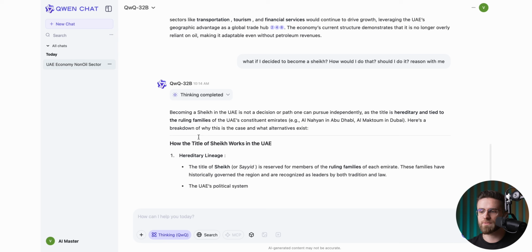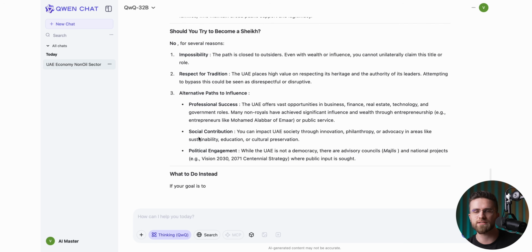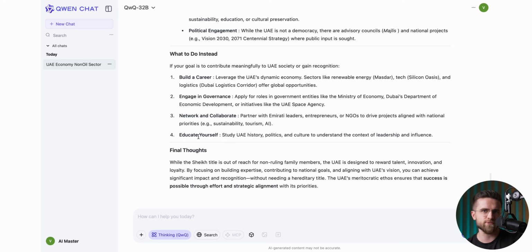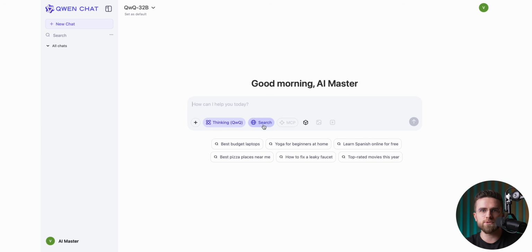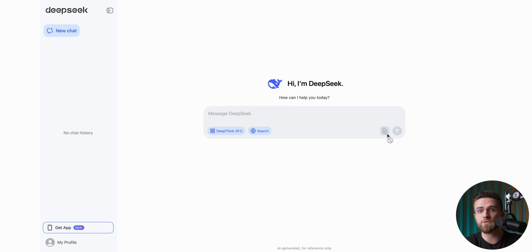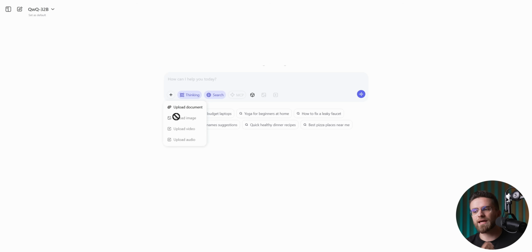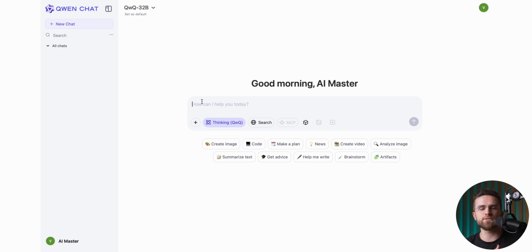On the bright side, because it's less famous, it doesn't get slammed with traffic like DeepSeek does, so you don't have to wait around forever. QW can also do web searches, and it actually works, unlike DeepSeek's search feature, which is often unavailable. On the flip side, the version I tried couldn't handle files. Still, the ability to do live web search during reasoning already makes QW better than O1 and O1 Pro, which